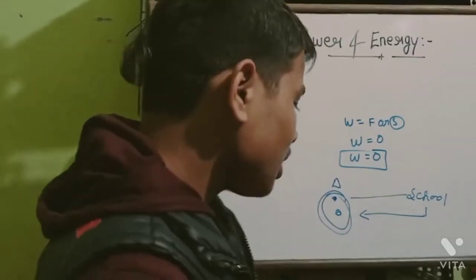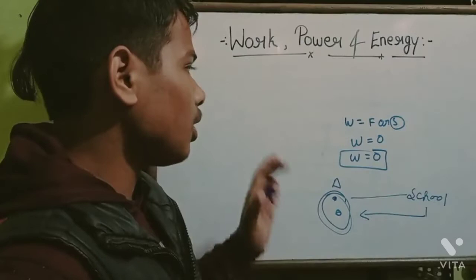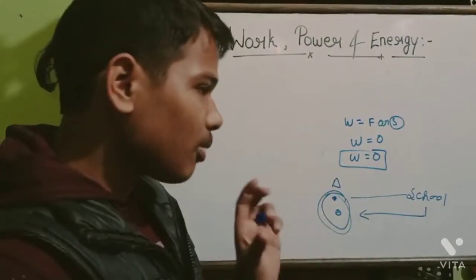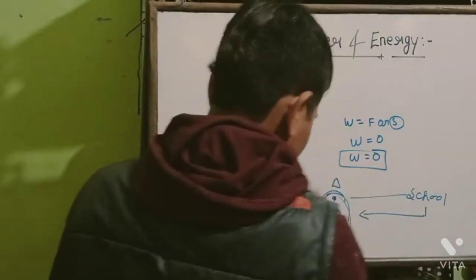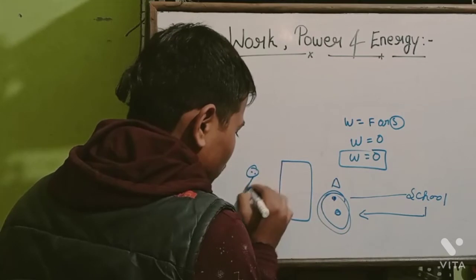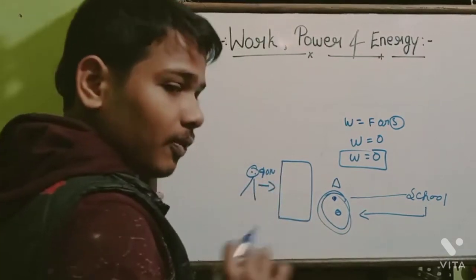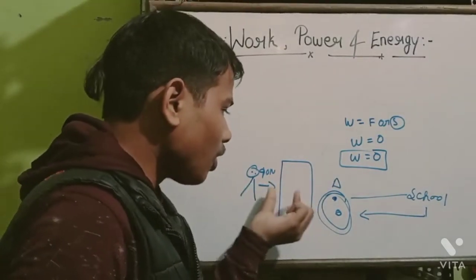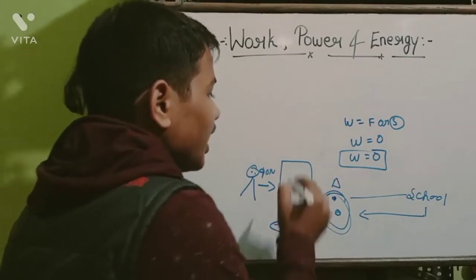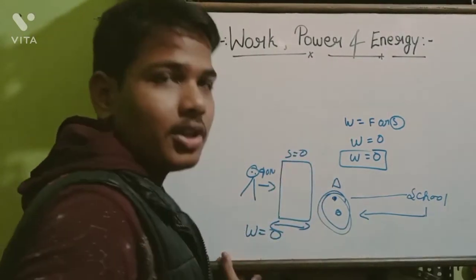For one more example, you can take when you push a wall, and the wall does not move from its place. Suppose that it is a wall and you are applying your full force of 40 Newton on the wall, but the wall is not moving from its place. It means that displacement is equal to 0, so the work done by you will be 0.